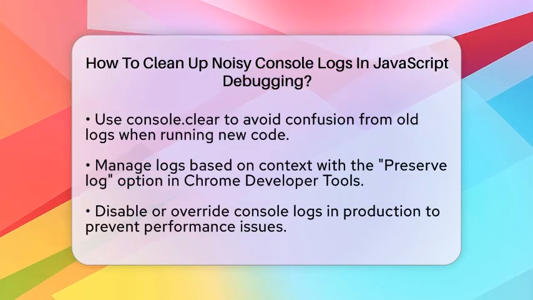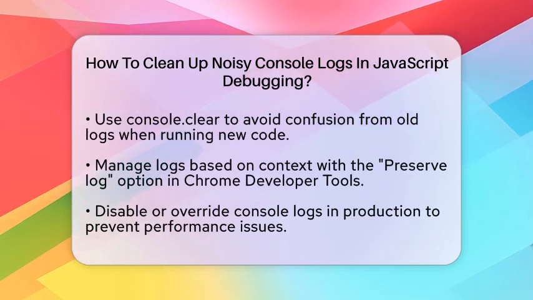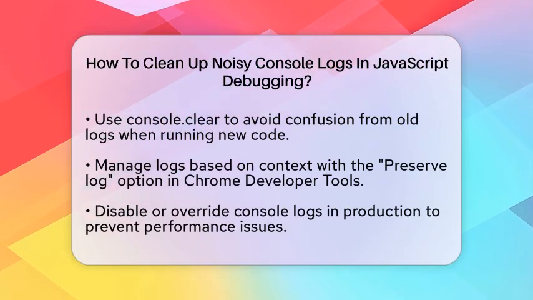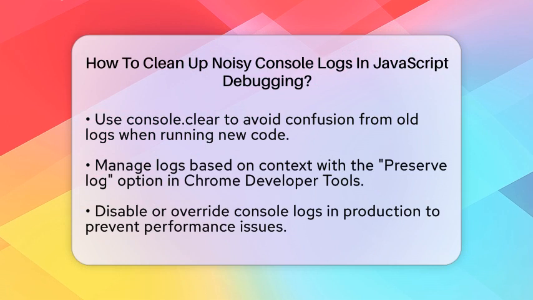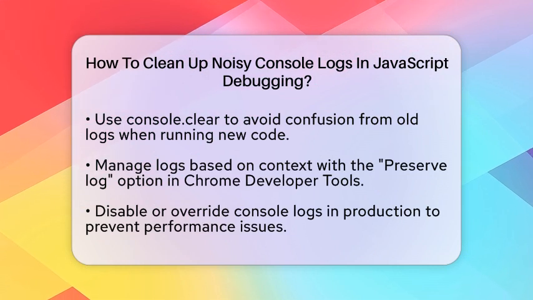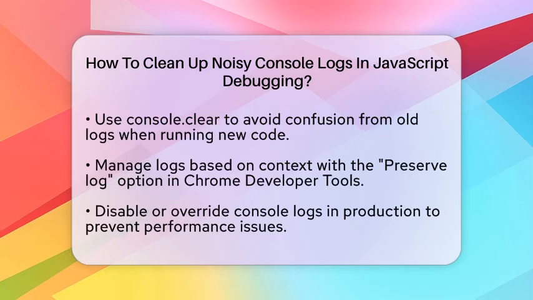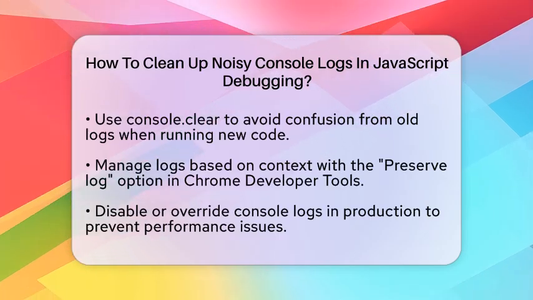When it comes to production environments, it is wise to disable or override console logs. You can override console.log with an empty function or use build tools to strip out logs. This avoids performance issues and prevents debug information from reaching end users.